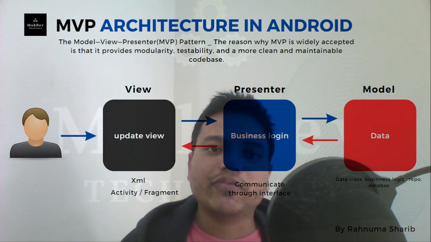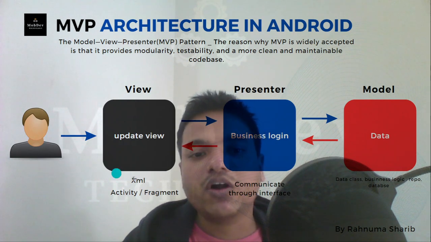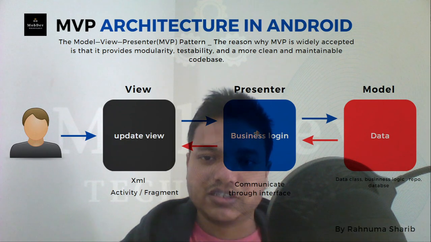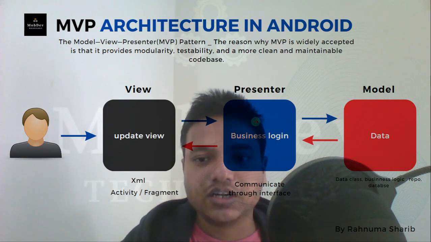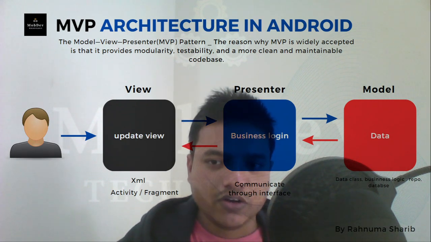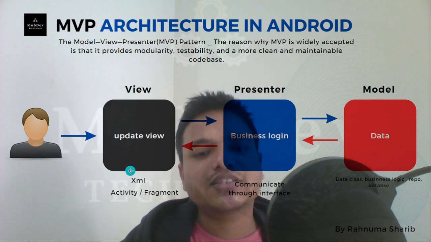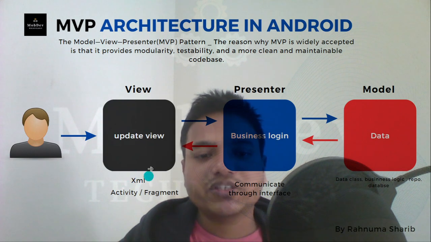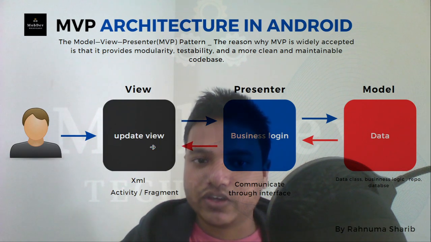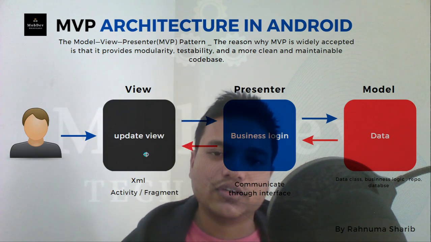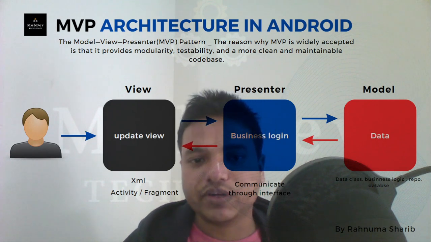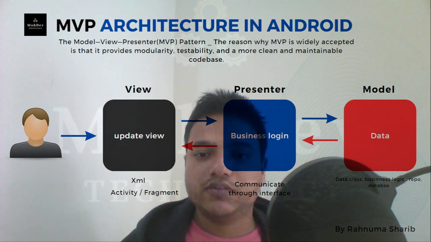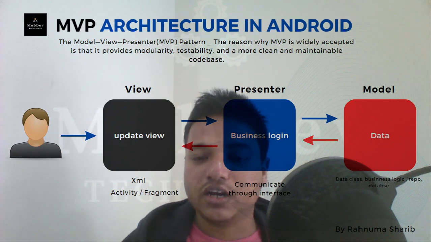So for testing the function, if we do not need the view, we are just passing the parameter string to the function, and then we will get the result on that. Here in MVP, we have a view, which is also the activity and fragment. When we click any of the things in it, or any action is performed by the user, the callback event gets listened on the view itself. So there is no dependency on any other thing.